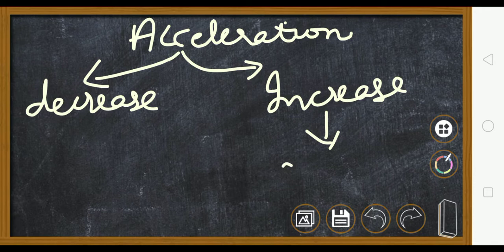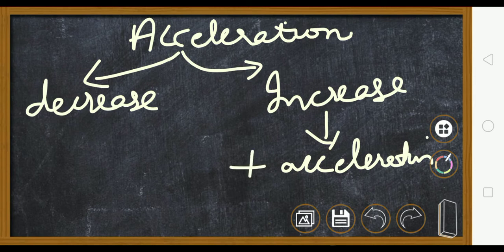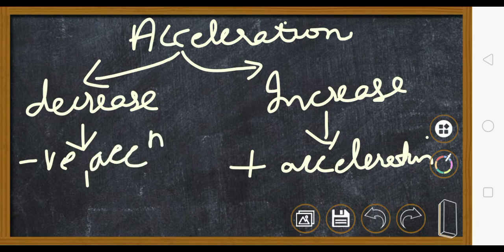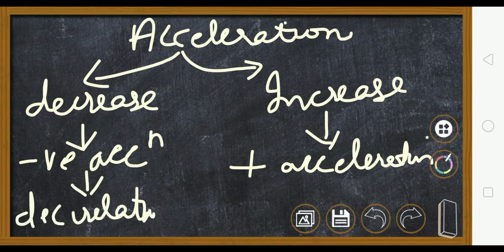Increase is simply known as acceleration, or we will call it a positive acceleration, and decrease is known as negative acceleration. Negative acceleration is also having 2 more words. One is deceleration, or it is also known as retardation.